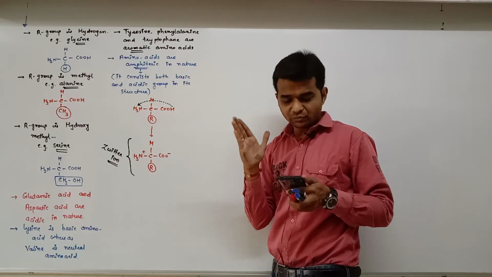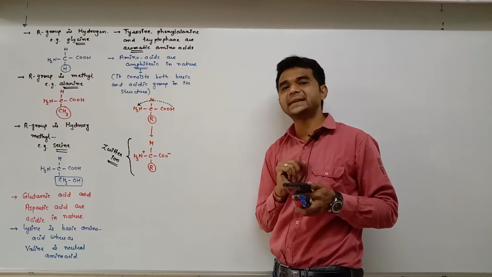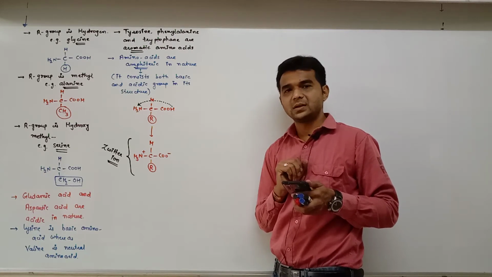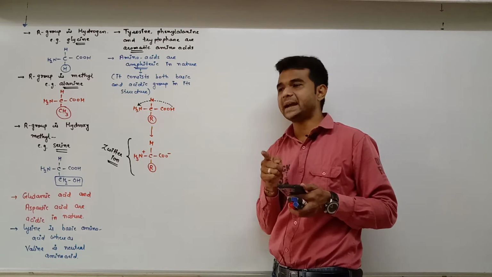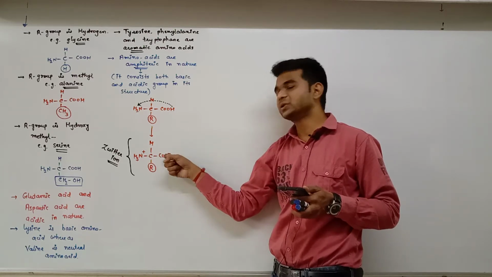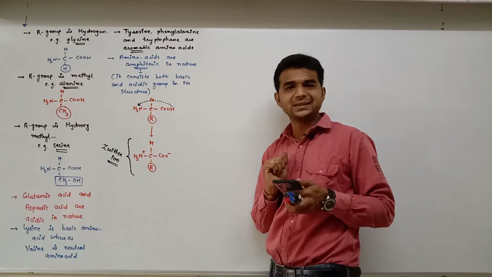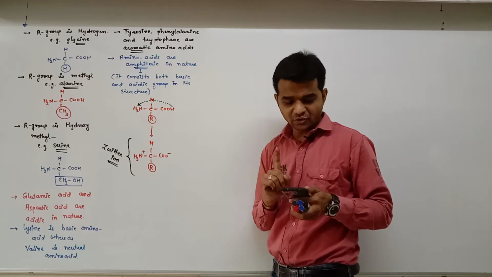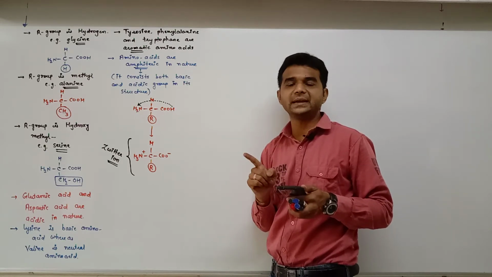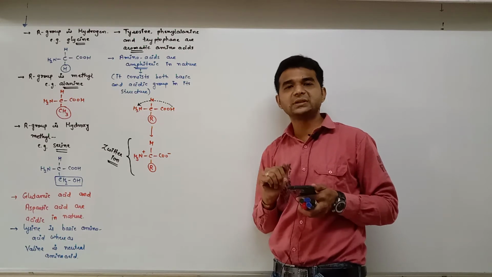So when you move from B to A, what happened here? Hydrogen is added, and that hydrogen is attached to the carboxylic acid group first. That's why COOH is there. The remaining thing is the same. And when you move from A to B, hydrogen is dissociated from the carboxyl acid group.